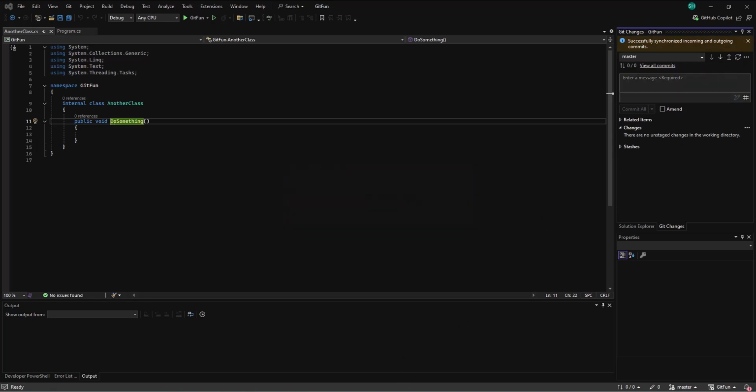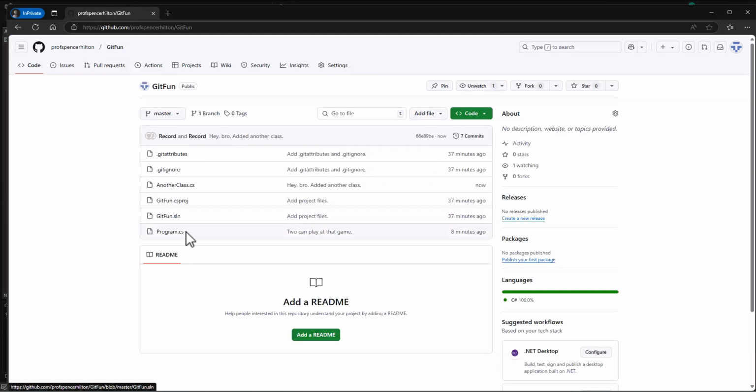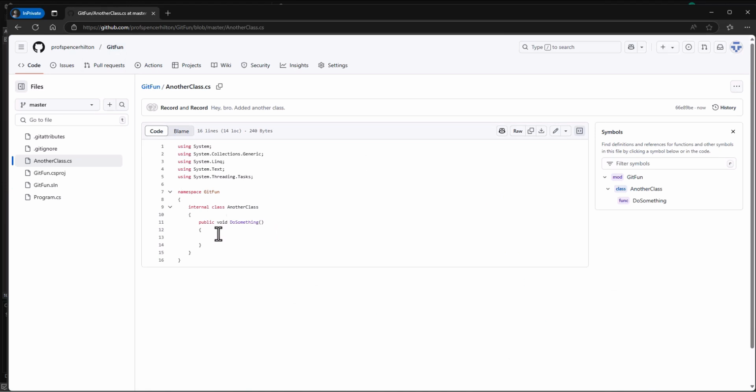And now up on GitHub, I'll be able to see when I go back to my project that there's now this another class file that has the do something in there. Okay. Now, how should I do this? Let me pass it over to Evil Hilton for a second to get this same do something in there, and then we'll work together to purposely create a conflict. All right, Evil Hilton, take it away.